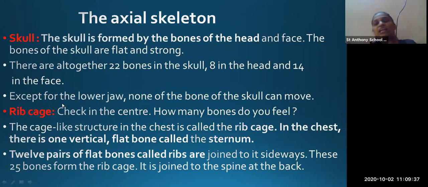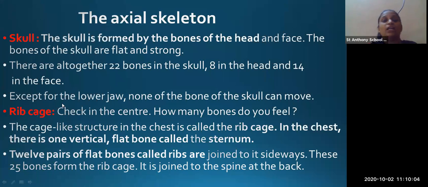In the chest there is one vertical flat bone called as sternum. Okay, so how many bones are present in the rib cage? There are 12 pairs of flat bone called as ribs, and one vertical flat bone is called as sternum. So how many bones are there in total? 25 bones are present in the rib cage.